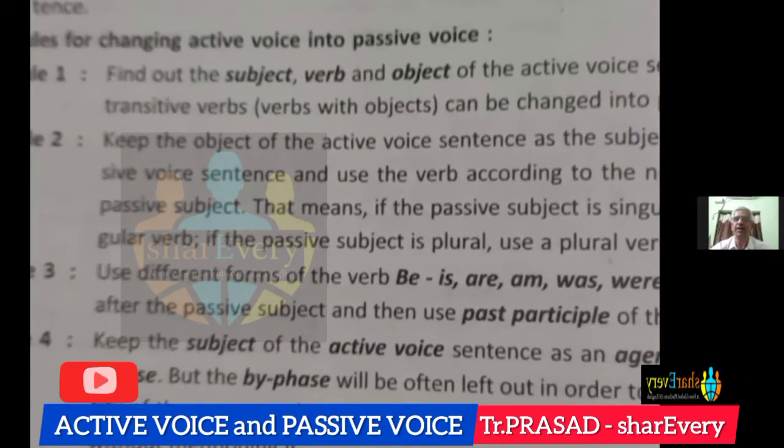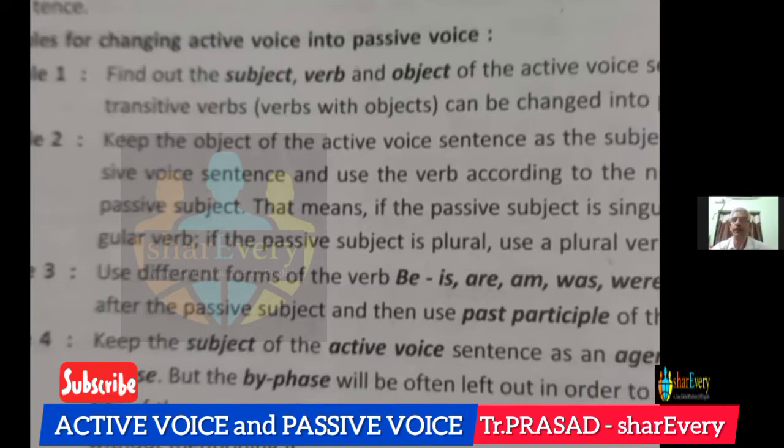While changing an active voice sentence into passive voice, the first thing is the object in the active voice will be the subject in the passive voice. Object is changed to subject.